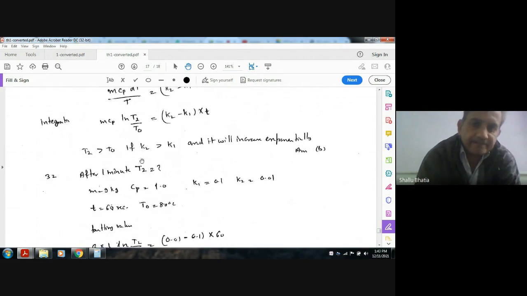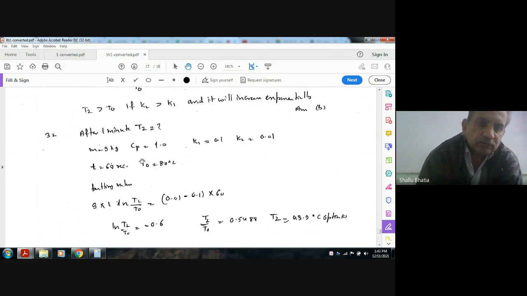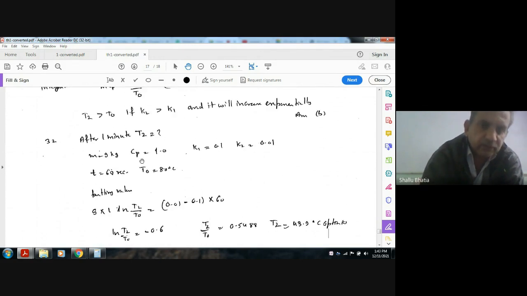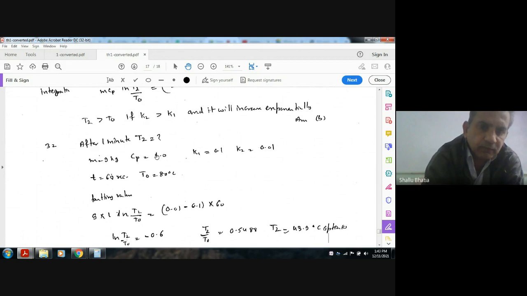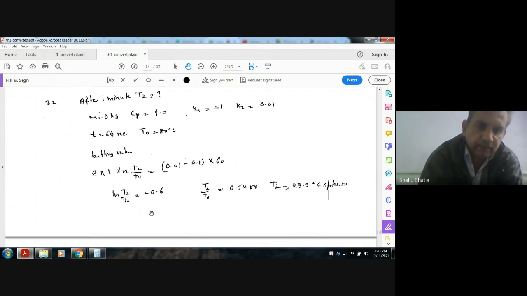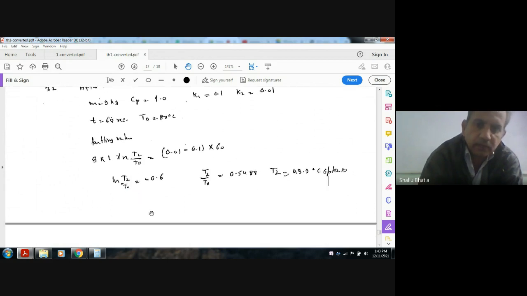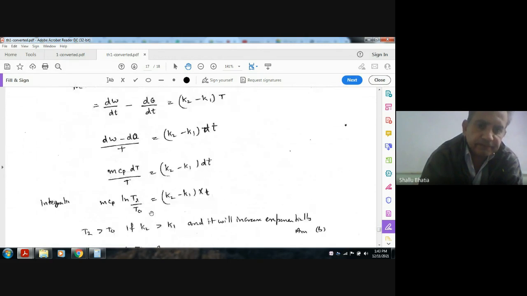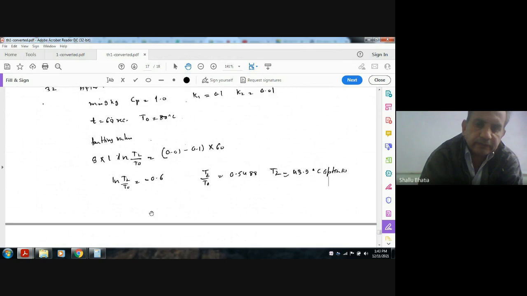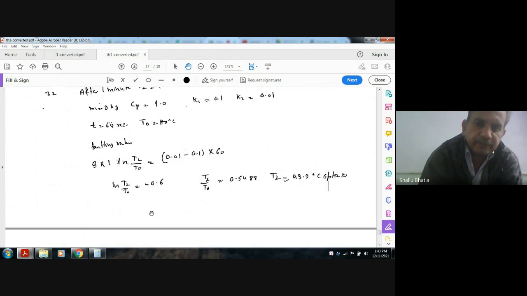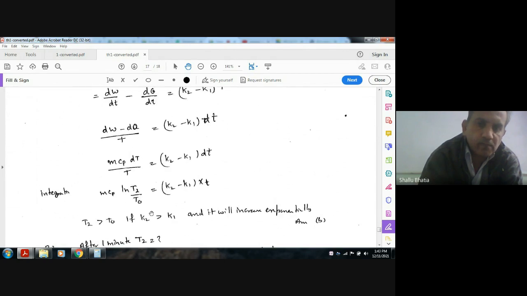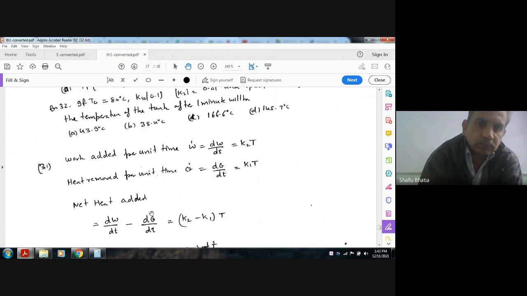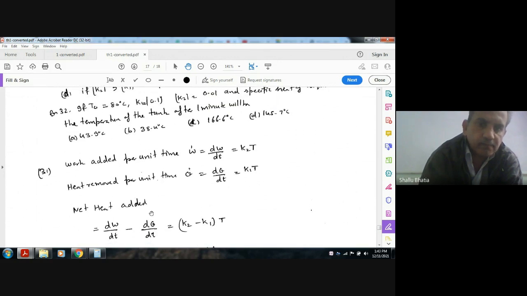Now if you put the values in the second question, all the values K1, K2, Cp, mass, we can get T2 by T1, and T0 is given. T0 is 80 degrees Celsius. So we can get T equal to 43.9 degrees Celsius.